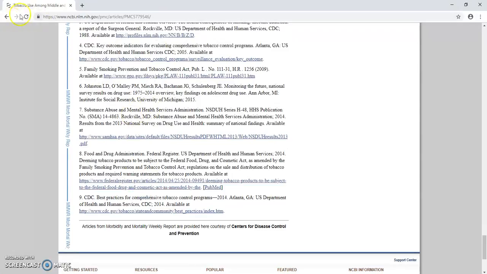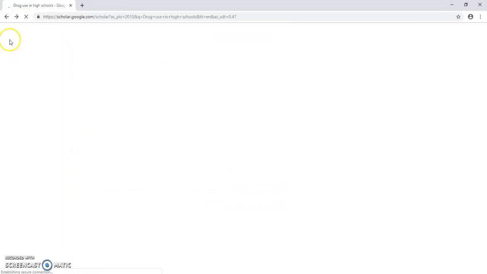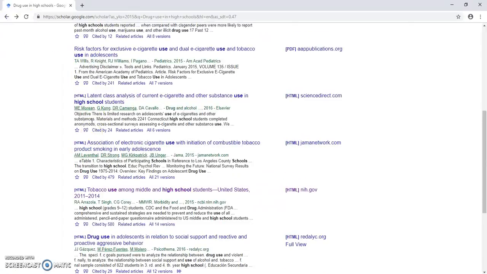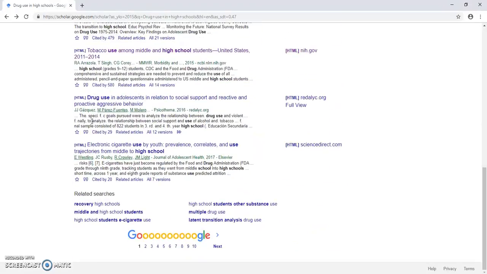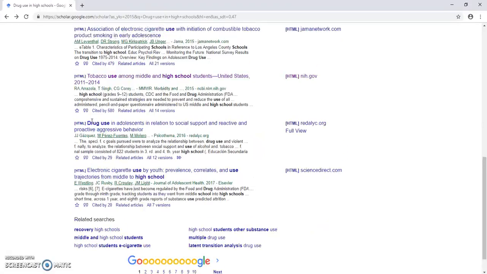And then I would do the same thing, copy and paste the name of the articles into a Word document, use it as a reference for later just so I have all my references in the same spot. And however many sources I need, I would go ahead and collect that amount of sources.